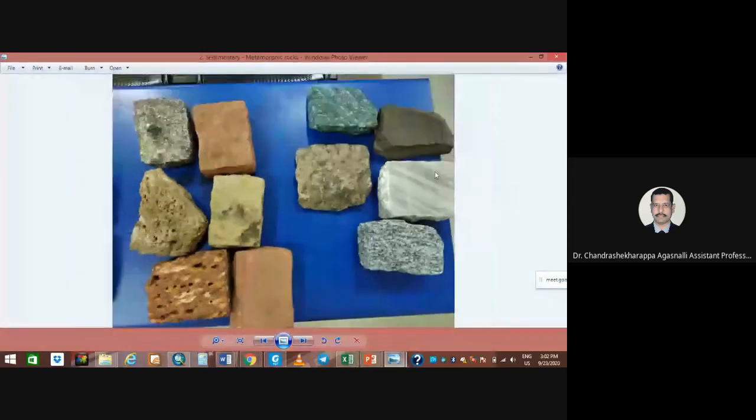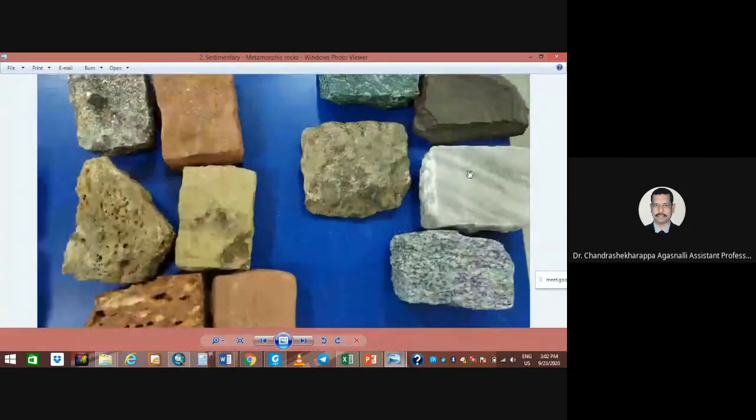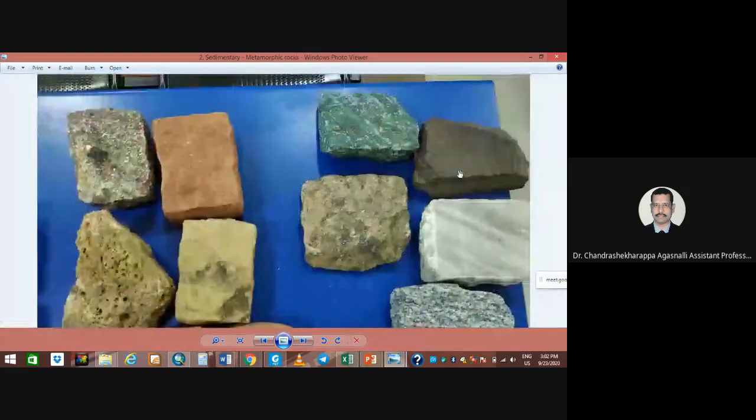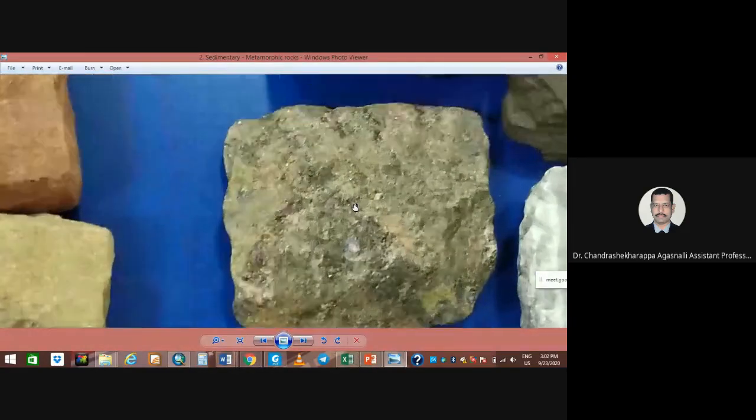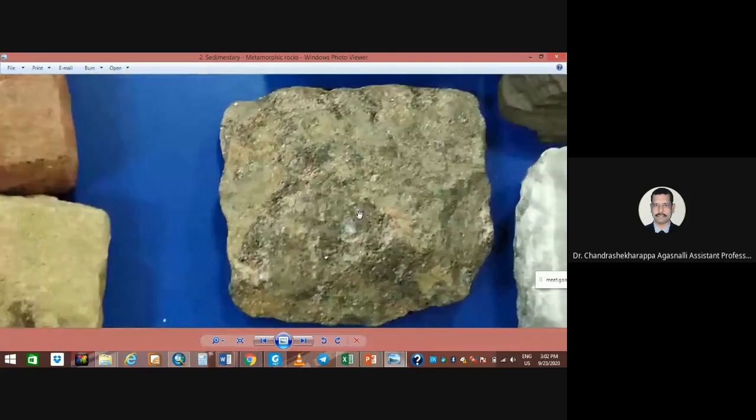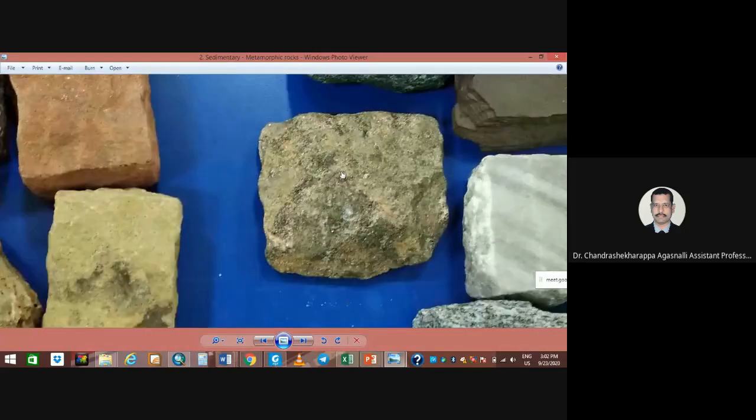And here it is the marble. This is a marble, okay. And here it is a shale, and here a quartzite, and here it is a schist, micaceous schist, rich in mica. That's why we call it a micaceous schist.